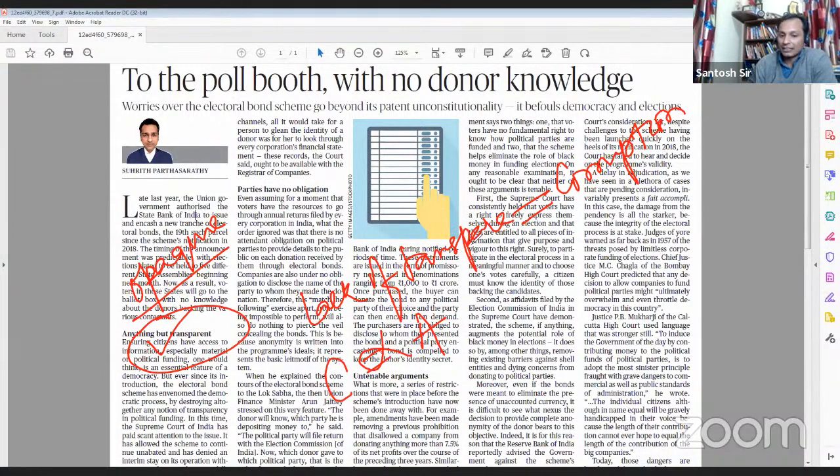And transparency leads to accountability. So when there is no transparency, there is no accountability. And in a democracy, accountability is a must. Accountability is said to be the lifeblood of democracy. So where there is no accountability, there will be huge chances of corruption.